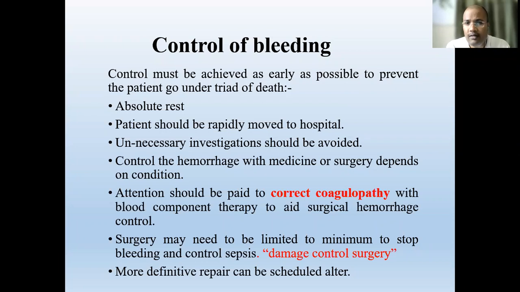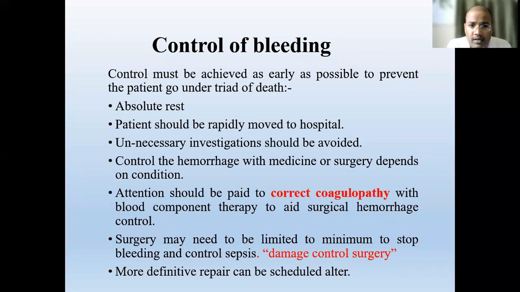If the patient has severe pain, then the patient must receive good quality analgesic drugs. Morphine is very good, but always avoid it in case of head injury. In the meantime, the patient should be transferred to a hospital where surgery is accessible to control the hemorrhage.